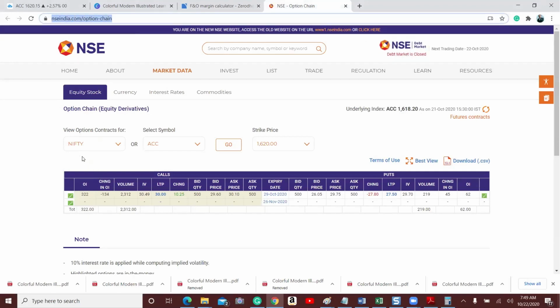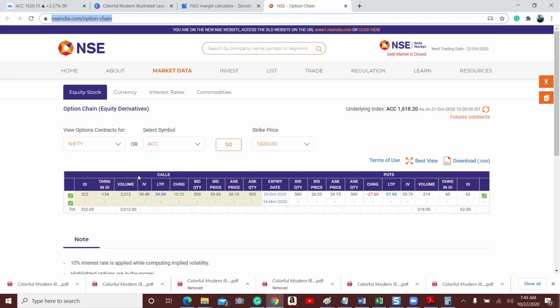So I've taken ACC with a strike price of 1620. 1620 is the strike price because that is the current market price. So the two things are very important. This is the call option, this is the put option. I will explain only with the call options because we are talking about a 5% move on the upside.